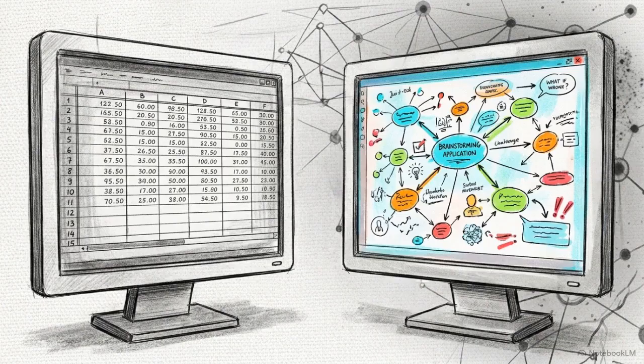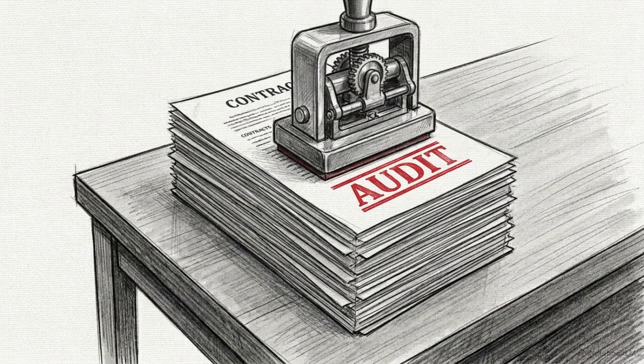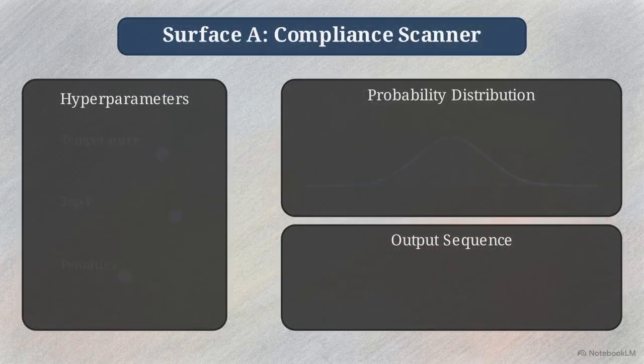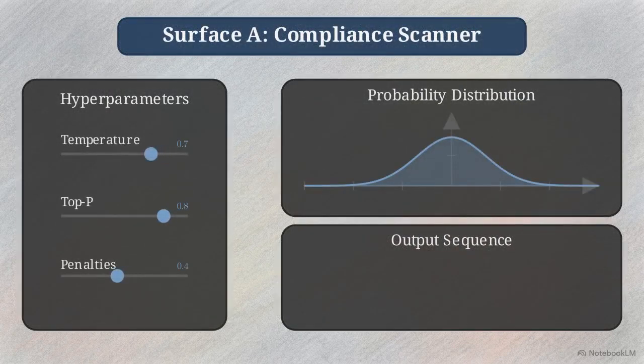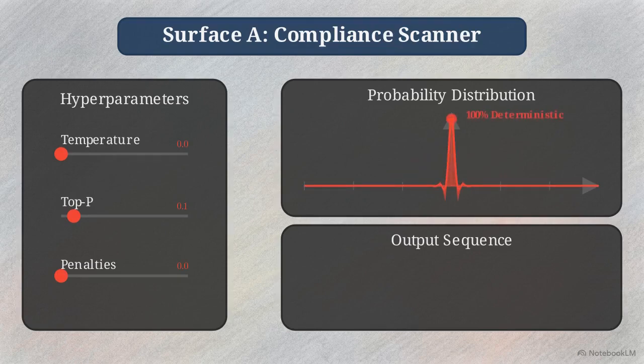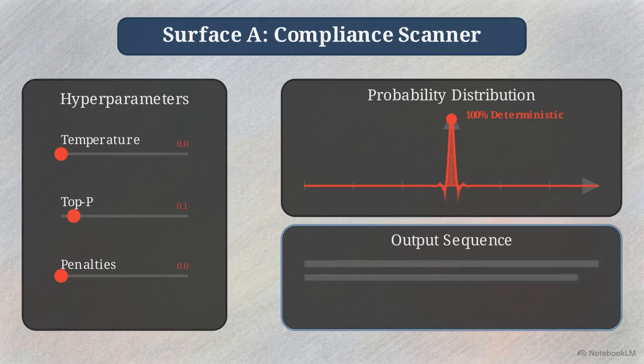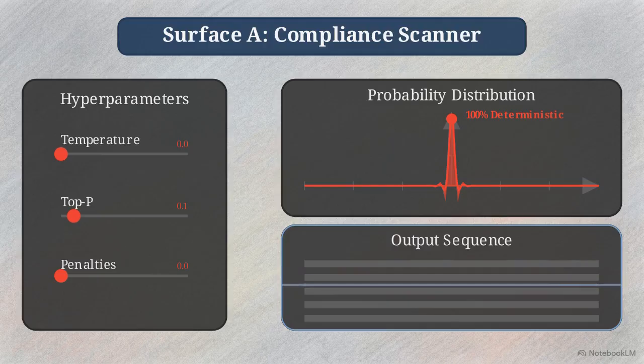We can see the impact of these settings by launching 2 distinct tools built on the exact same underlying model. The first is a compliance scanner, used to audit vendor agreements against corporate policy. For compliance auditing, we need absolute reproducibility. We set a temperature of 0.0 and a top P of 0.1, restricting the candidate pool to the most confident interpretations. This produces standardized results, ensuring every agreement is audited with identical logic.